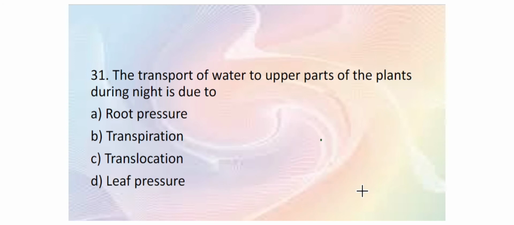The transport of water to upper parts of the plants during night is due to. We know in plants two physical forces are responsible. One is root pressure, the other one is transpiration pull. But at night there is no transpiration, so the only force acting for the upward conduction of water during night is root pressure. Whereas if daytime is asked, the major role is played by transpiration pull.